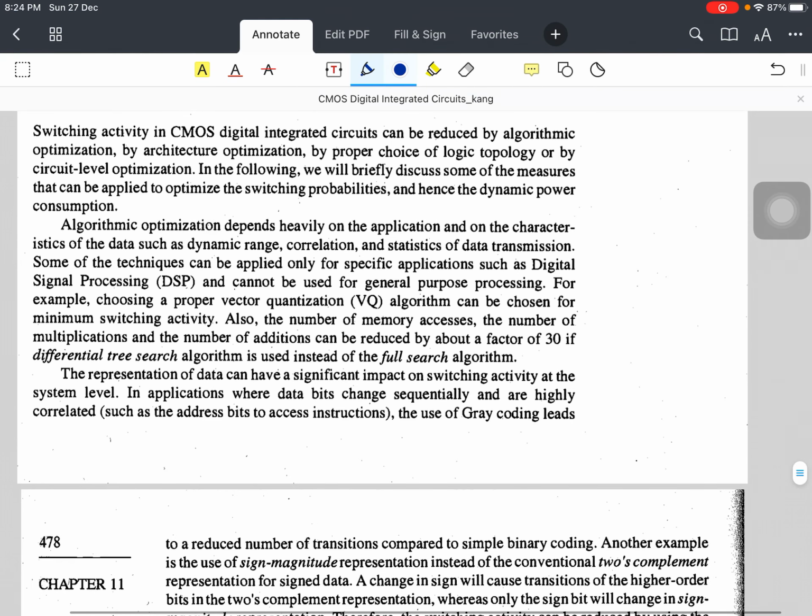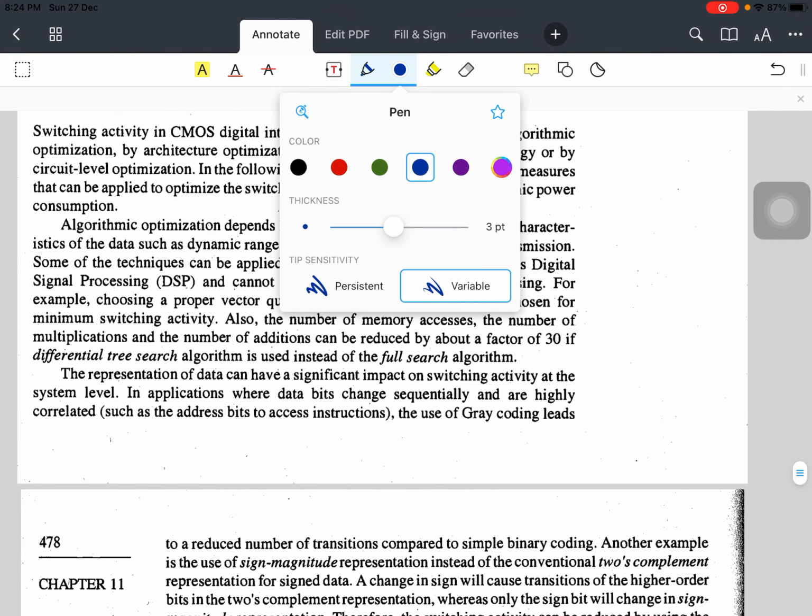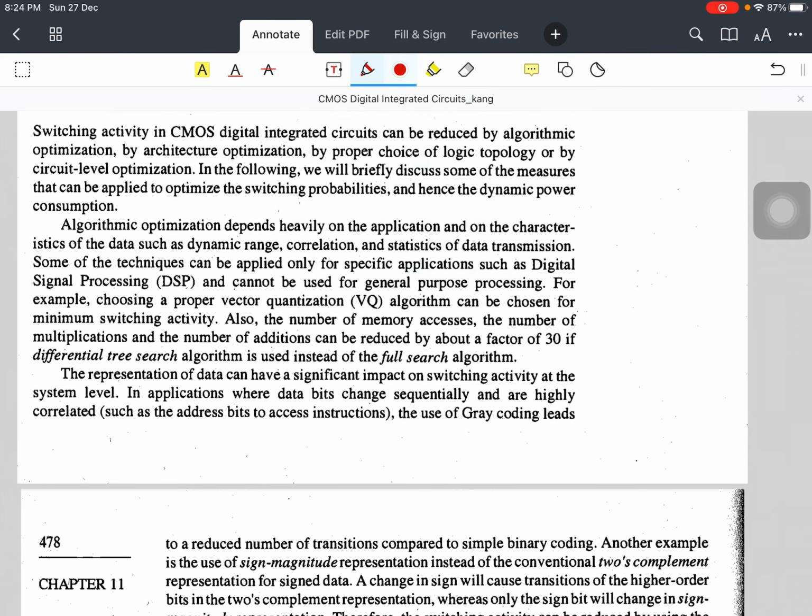So, you can see over here, switching activity in CMOS digital integrated circuits can be reduced by algorithm optimization, by architecture optimization, by proper choice of logic topology, or by circuit level optimization. So, in these four ways you can reduce your switching activity.